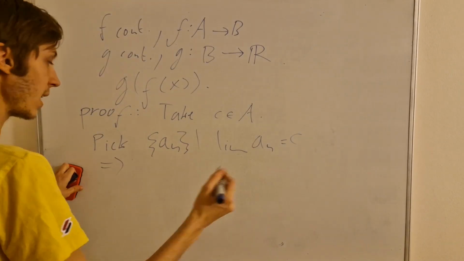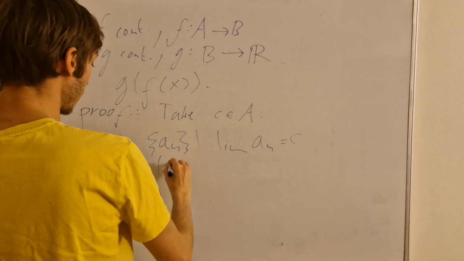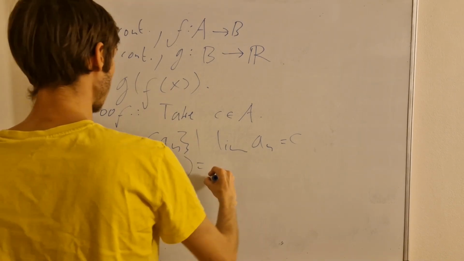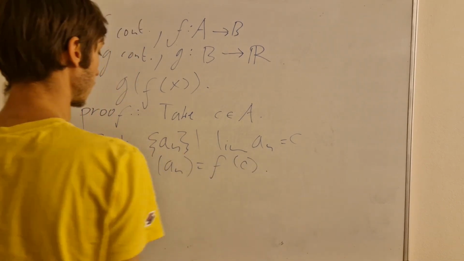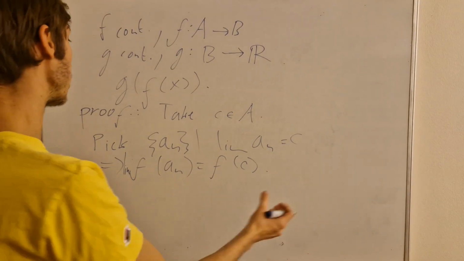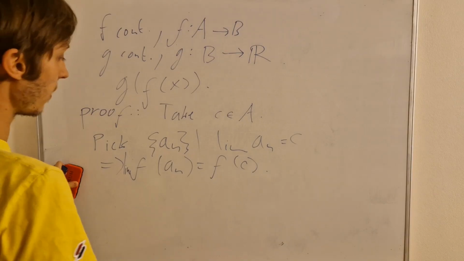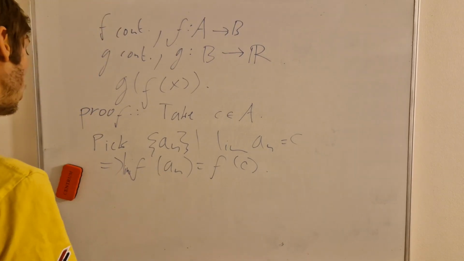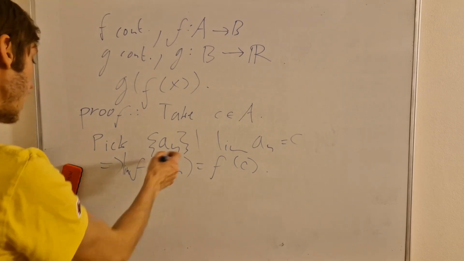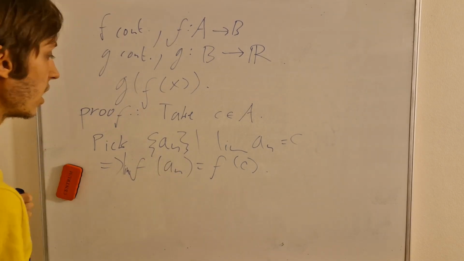What we can then say is that the limit of f of an is the same as f of c. And if we do the same for the argument of g, which will now be f of x, we know that if we take a concrete limit as n goes to infinity for the an, meaning x goes to c, we have f of c.